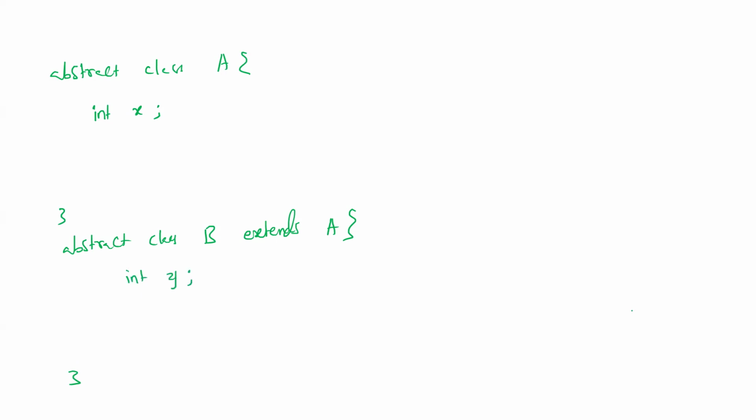Abstract class A. In this, I have one X variable, and then another abstract class B, which extends class A. In this also, I have one instance variable Y. My output should be, if you print X, it should print 100. If you print Y, it should print 200. Please write the code. I'll give you 5 minutes.